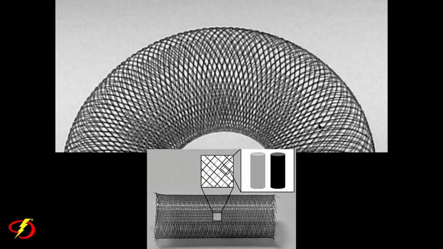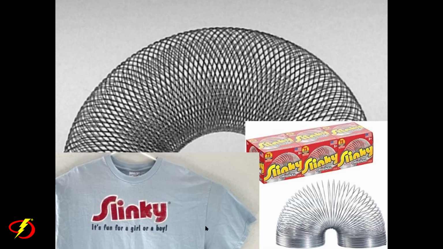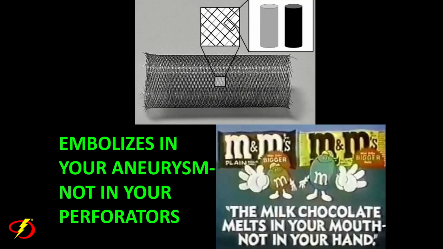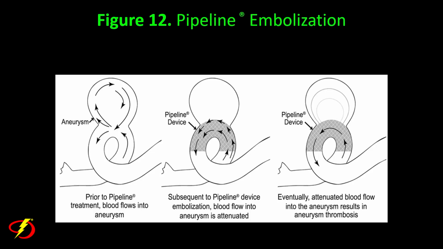This configuration might look familiar to you because it's very similar to this configuration of a slinky you probably saw as a child. And this flow diversion outside of the aneurysm but not perforators might sound familiar to you too from your childhood. So essentially, whatever the device is, the goal is to place the device across the neck of the aneurysm, divert flow away from the aneurysm, allowing flow in the aneurysm to be attenuated, resulting in aneurysm shrinkage and thrombosis.